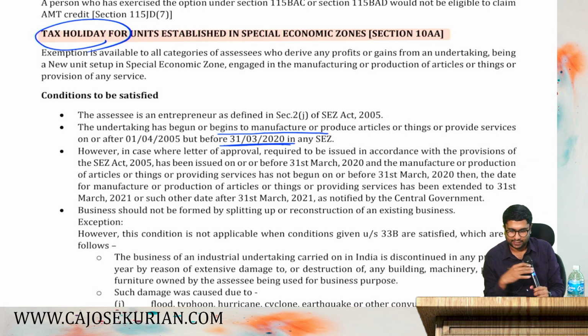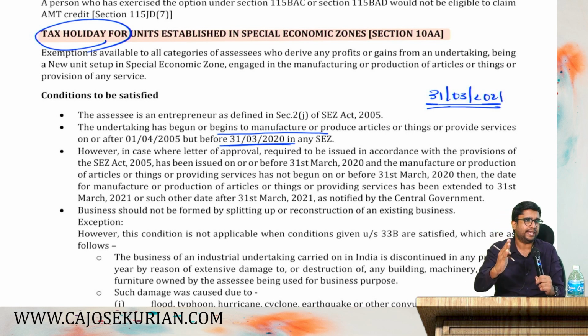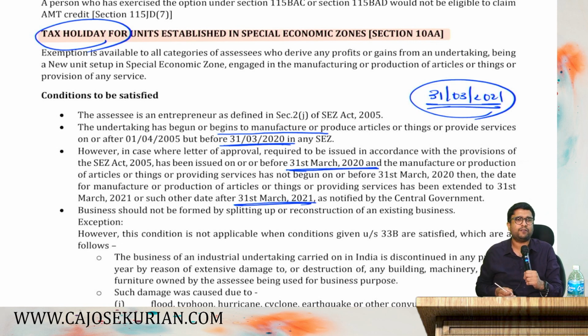So the department is saying that if all your sanctions, everything is ready before 31st March 2020, but you started your business on or before 31st March 2021. That means your sanctions, papers, everything is ready on or before 31st March 2020, but you haven't started your business. You are starting it on or before 31st March 2021. In that case also, you are eligible for the 10AA exemption. Are you with me? So if your sanctions, papers, approval, everything is ready before 31st March 2020 and you have started your business on or before 31st March 2021, then also you are eligible for 10AA exemption.